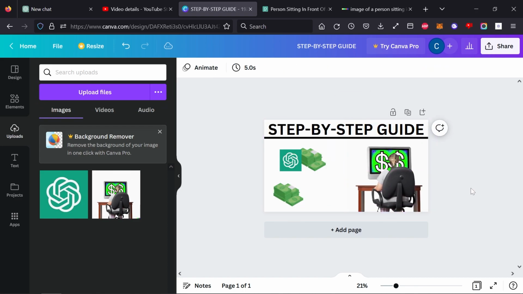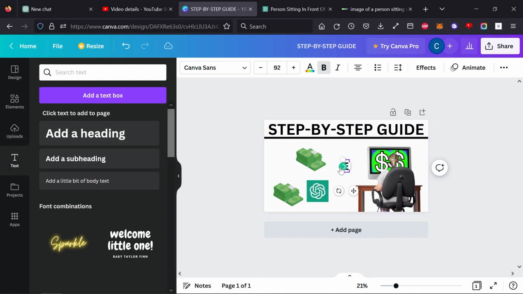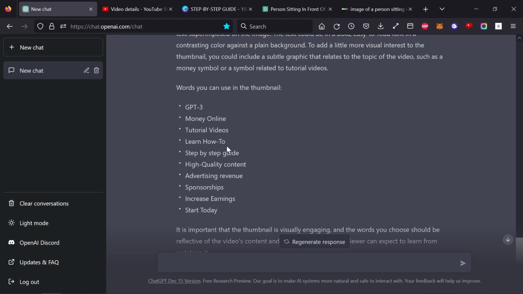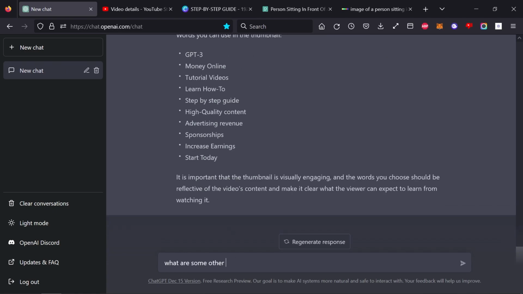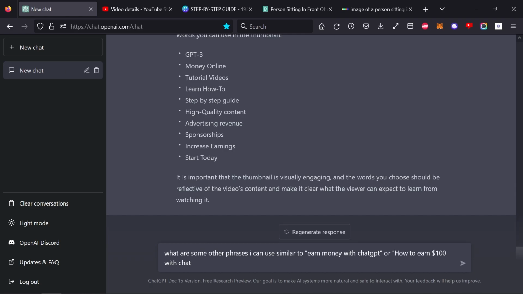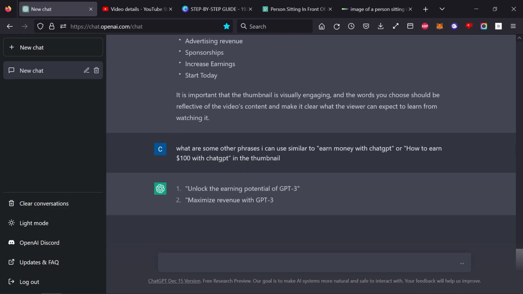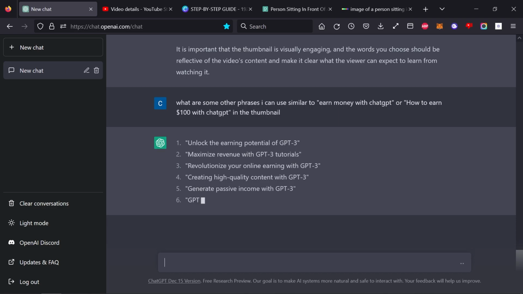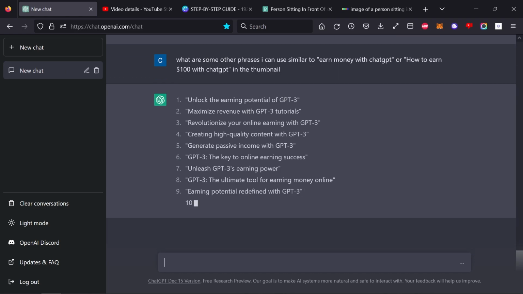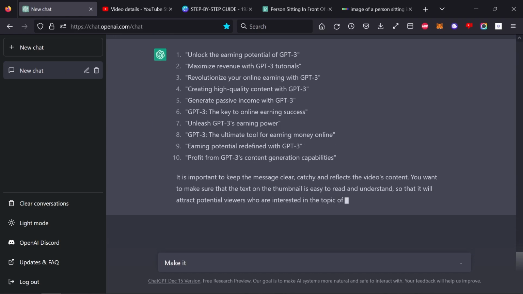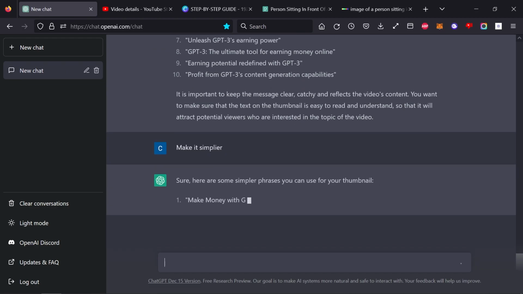And then last but not least, I wanted to add one more text phrase, but I wasn't really sure what to use. Whenever I'm stuck at a roadblock or I don't know what to type or what to do, I usually can just ask ChatGPT, what are some other phrases that I can use? Whatever question is on my mind, I'll just ask ChatGPT, and it usually can help me get an answer or get close to the answer. At first, the first 10 answers it outputted seemed a little bit complicated, so I told ChatGPT to make it simpler, and it did.